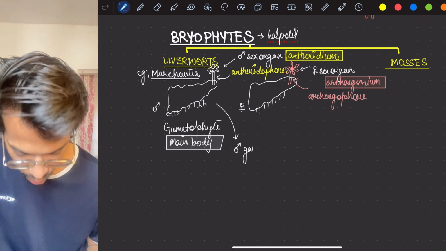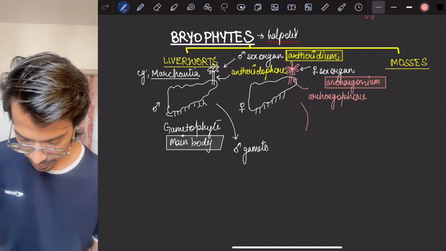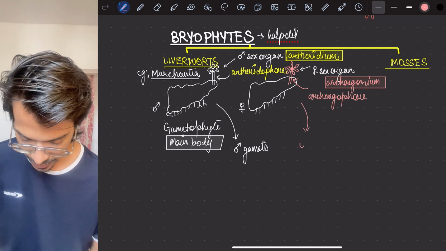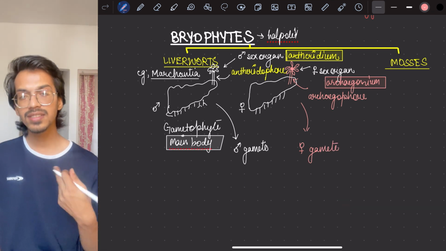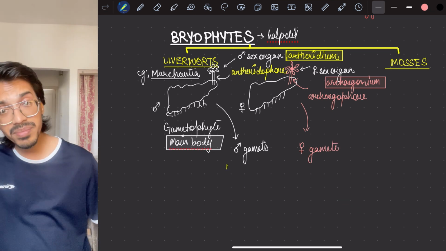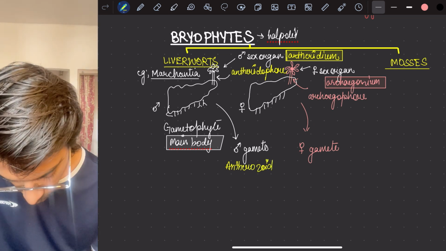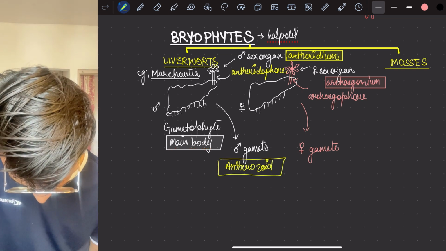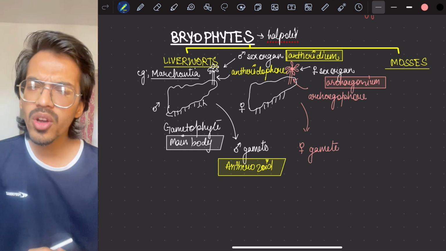Now the names you have to remember. The male gamete is called antherozoid. Like in human cases, the male gamete is sperm; in their case it is antherozoid. And the female one is called egg. Simple egg. These terminologies are important.